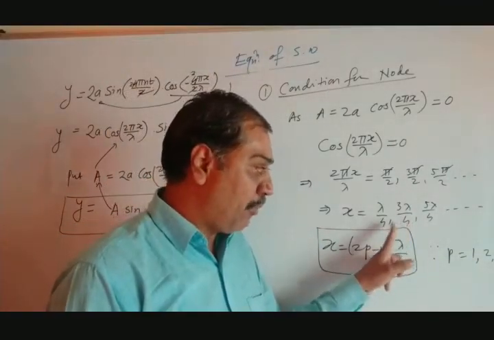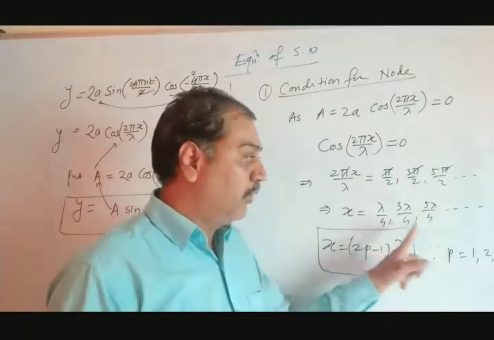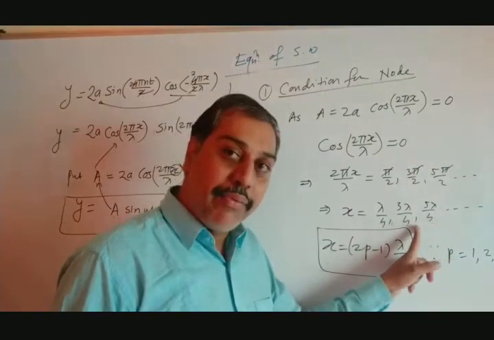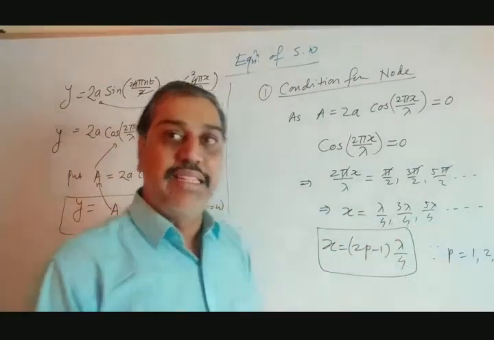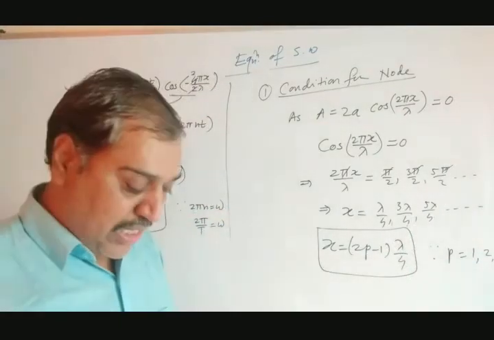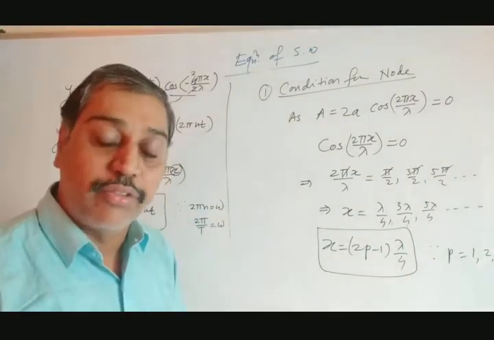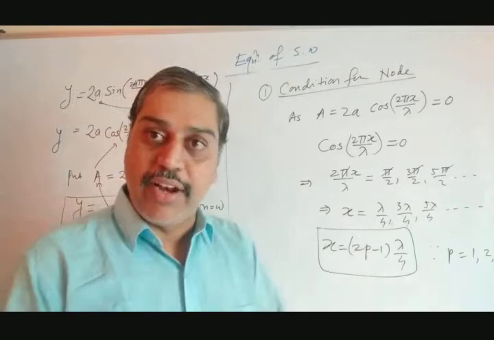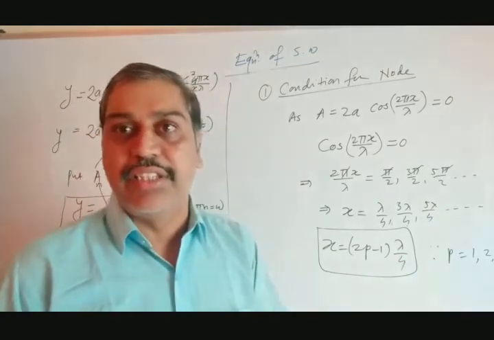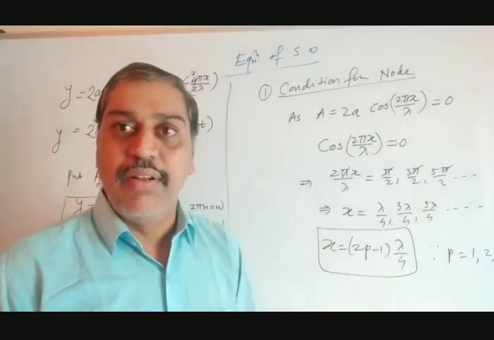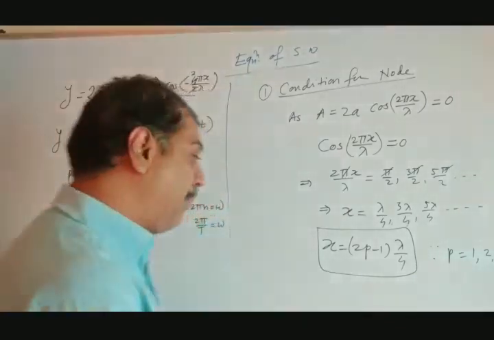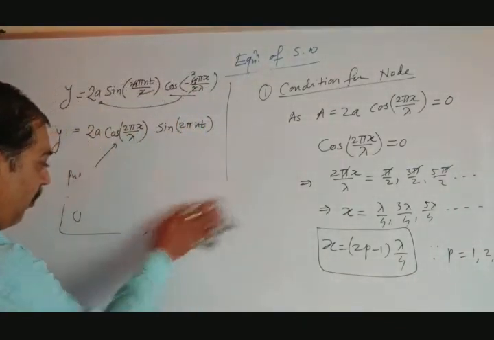3 lambda by 4 minus lambda by 4 is lambda by 2. 5 lambda by 4 minus 3 lambda by 4 is lambda by 2. That means it will give what? The condition that two adjacent nodes are displaced, or separated, by a distance of lambda by 2. So these are the conditions for node.